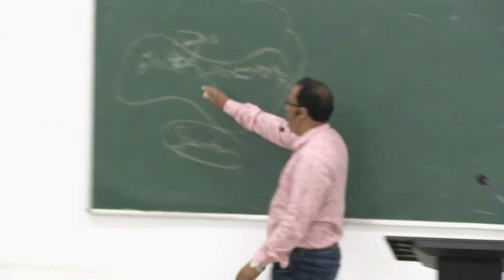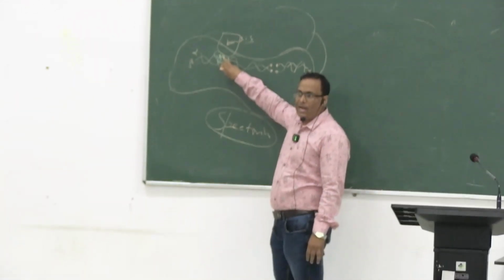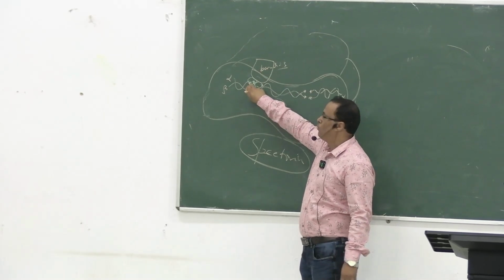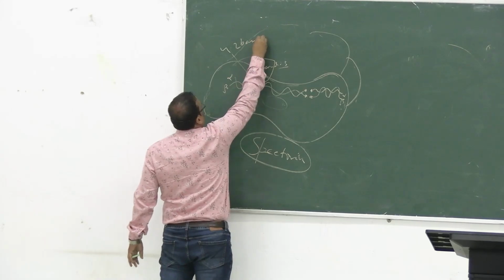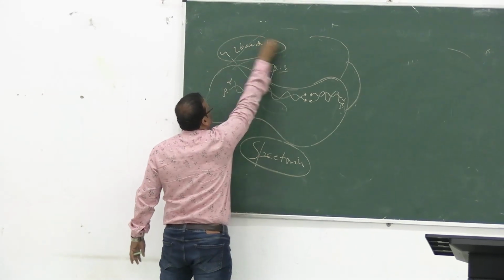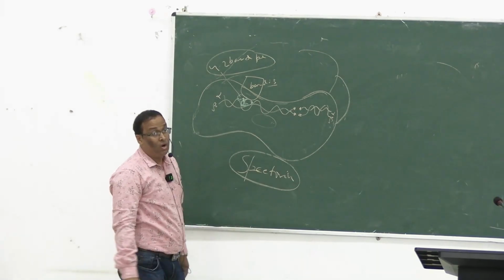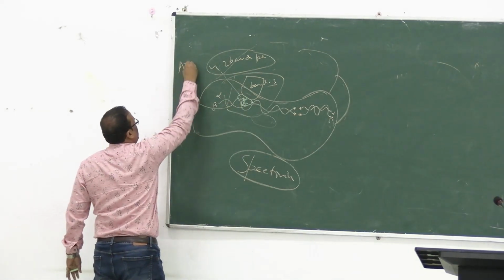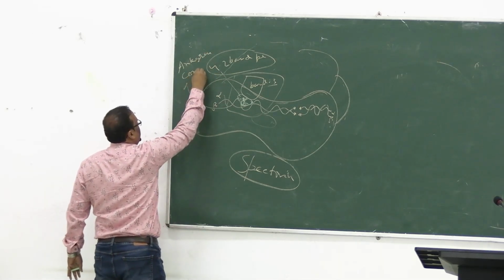So what did I get here? Connections with spectrin: ankyrin is connected to our band 3 protein via the 4.2 protein. This is called the 4.2 band protein. And this complex is called the ankyrin complex. This is our ankyrin complex. Why is it important, the ankyrin complex?